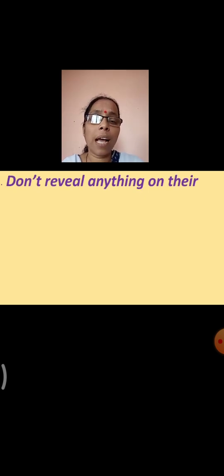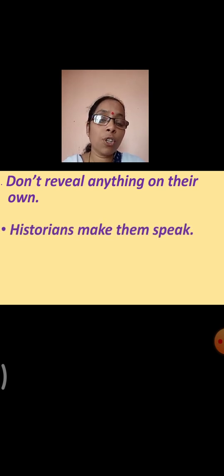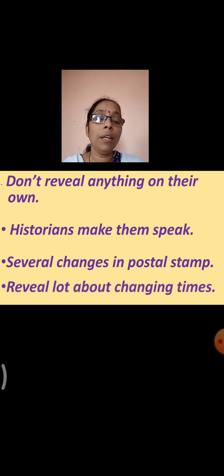Now these postal stamps don't reveal everything on their own. Whatever is mentioned on the stamp or with the picture on the stamp, nothing they reveal on their own. But the historians make them speak. Now how do the historians make them speak? You can see that there are several changes in the postal stamps. There were 4 different types of postal stamps, with various figures related to that particular era or period, or new inventions, new technology. So they reveal to you the changing times of that period.